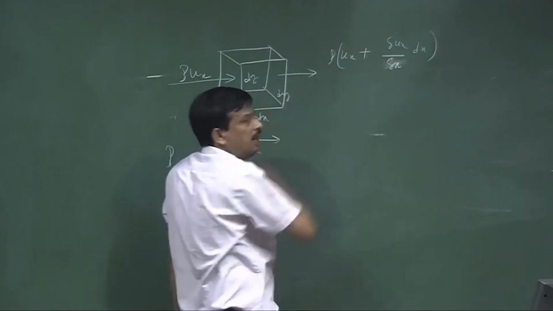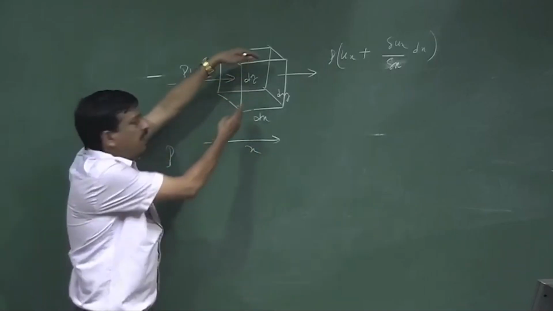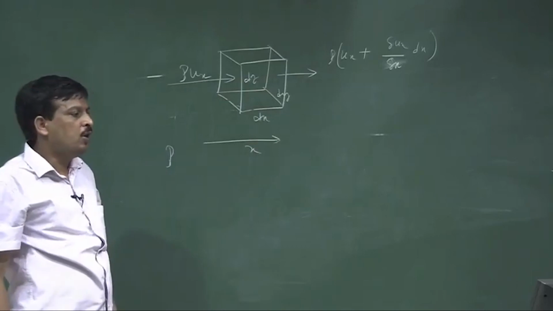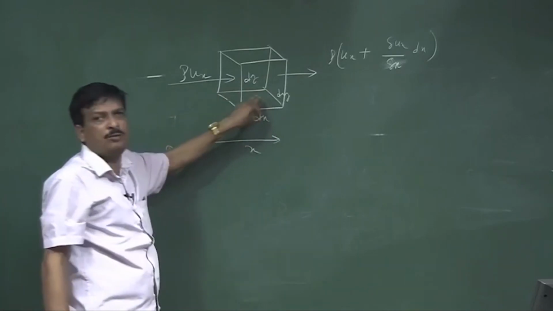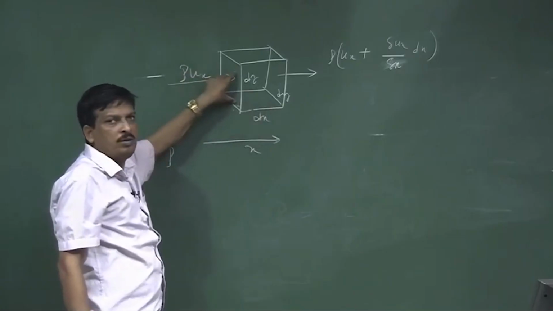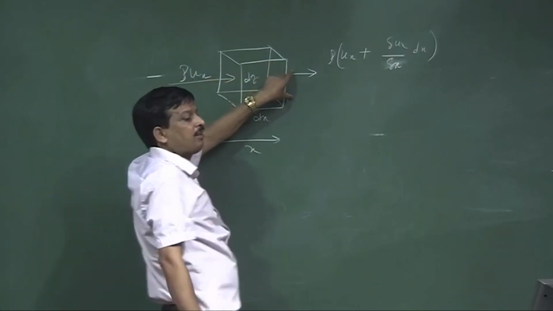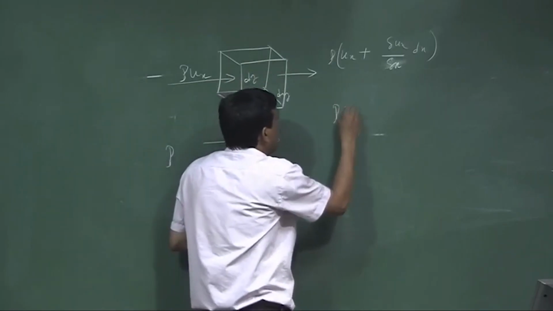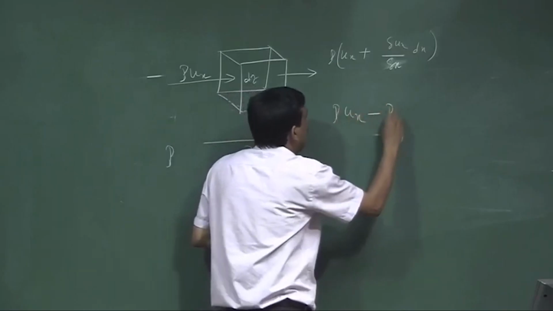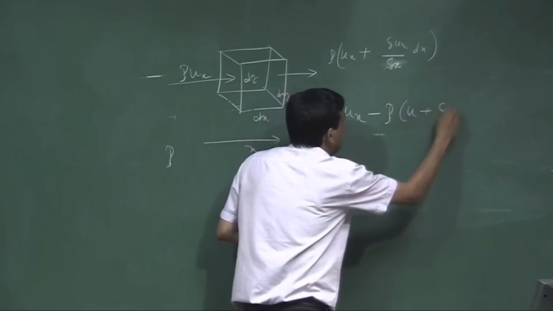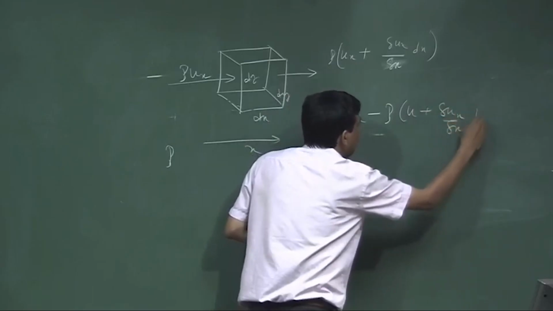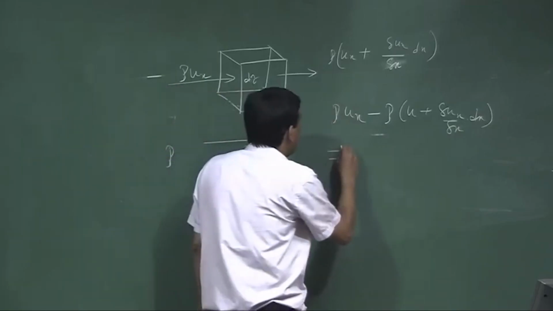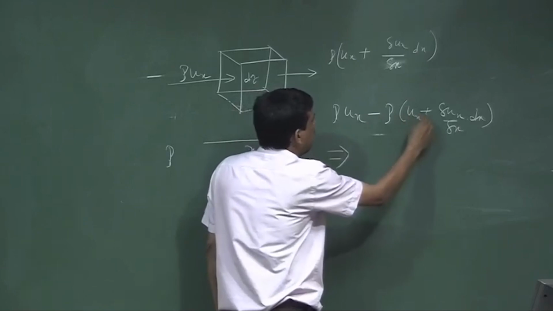Okay, multiply by the rho. So, that much of particle will leave through the volume. Okay. So, net particle entered in this volume, entered amount minus exit amount. So, net flux of mass into this fixed volume is nothing but rho times ux minus rho times ux plus del ux by del x times dx. So, if I do that, the del ux will be cancelled.